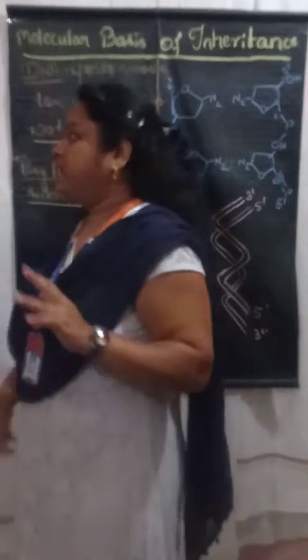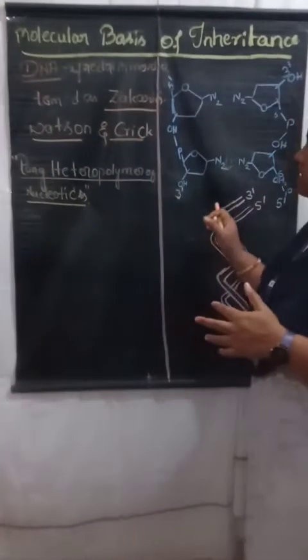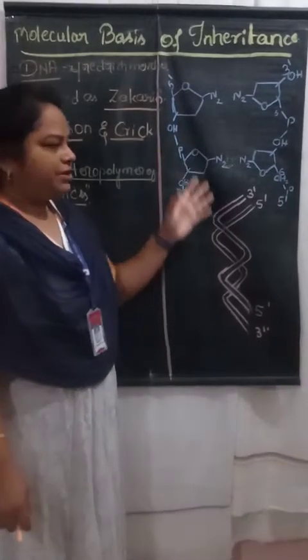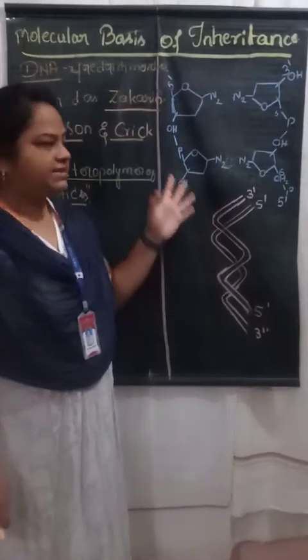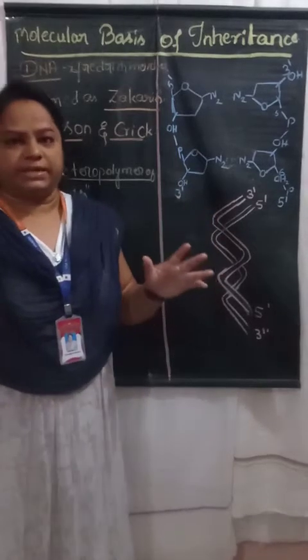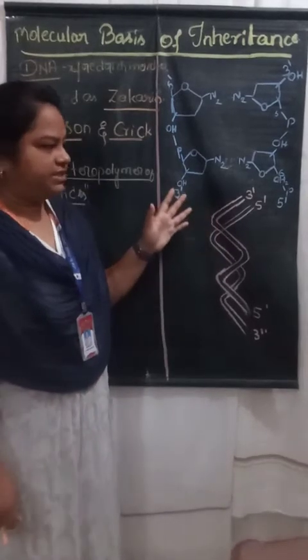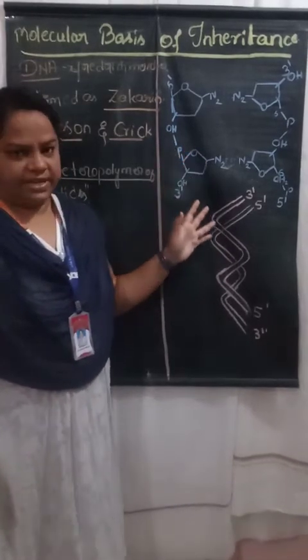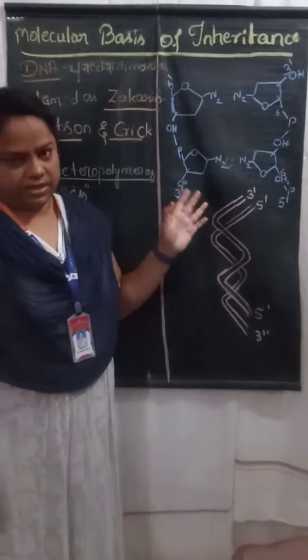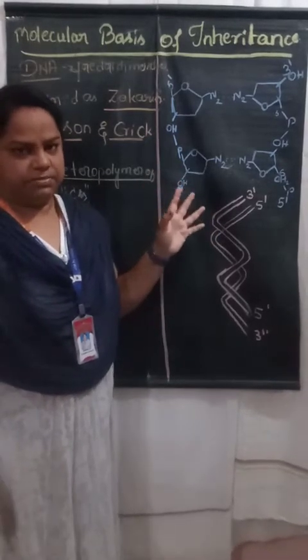So how could the structure of the DNA be? You have already seen the diagram I have written on the blackboard. One by one we are going to discuss the structure of the DNA. There are many characteristic features of the double helical, double stranded DNA. We are going to discuss a few in this chapter, as included in your syllabus.